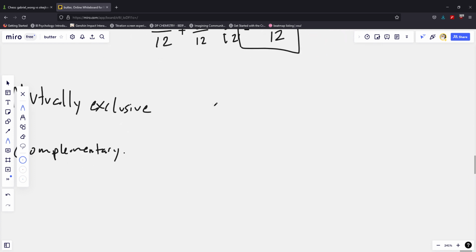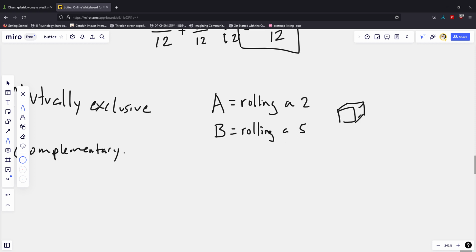So let's think about some examples. Maybe let's define event A as rolling a 2, and event B is going to be rolling a 5. Now, on a 6-sided dice, of course, you'll realize that it is impossible for me to roll a 2 and a 5 on the same roll. So therefore, they're mutually exclusive. Only one or the other can occur, not both.